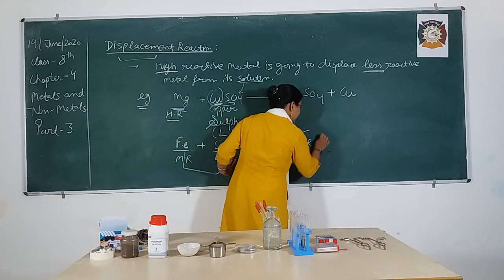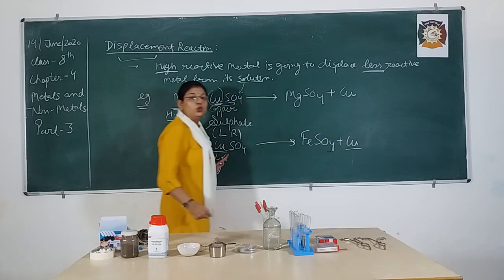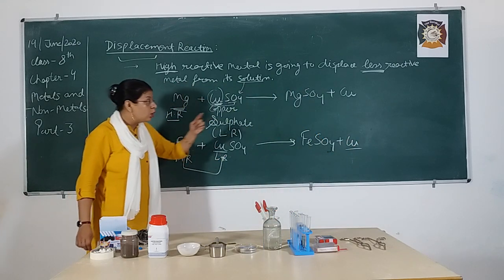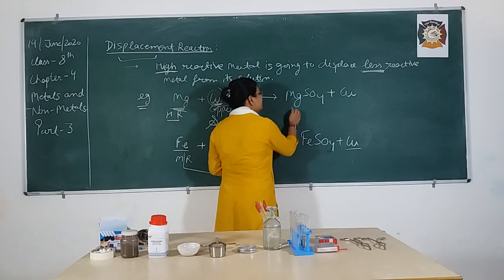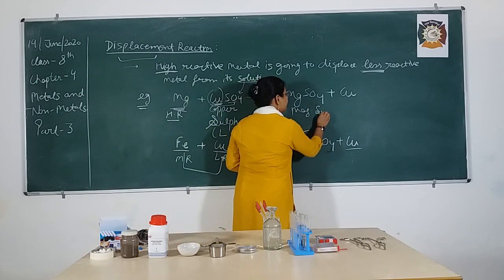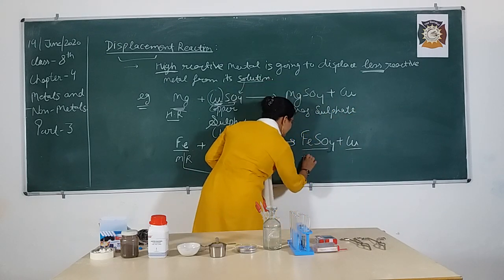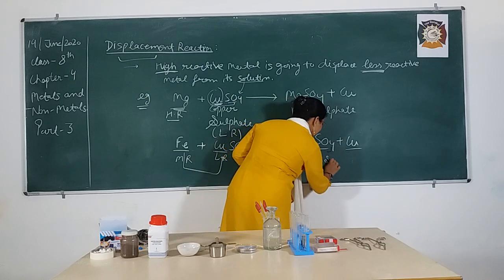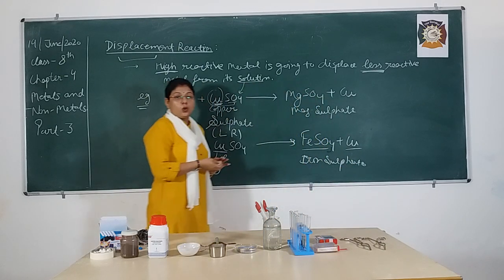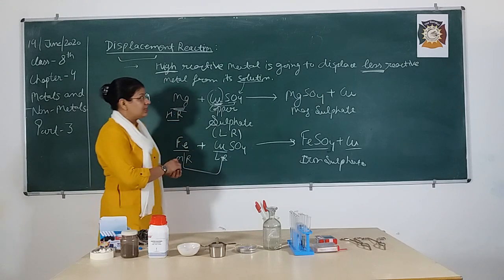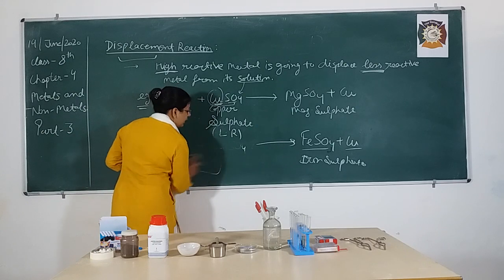That means here iron is going to form iron sulfate and replace the copper. So, here a new compound is going to form. MgSO4 is, bache, magnesium sulfate and FeSO4 is what, bache? Iron sulfate.